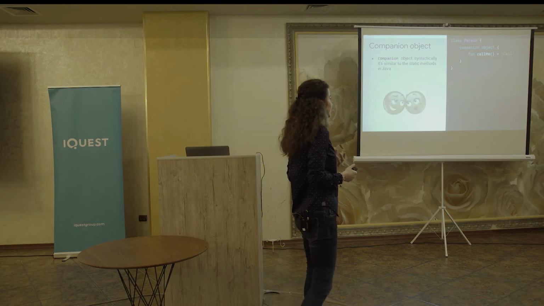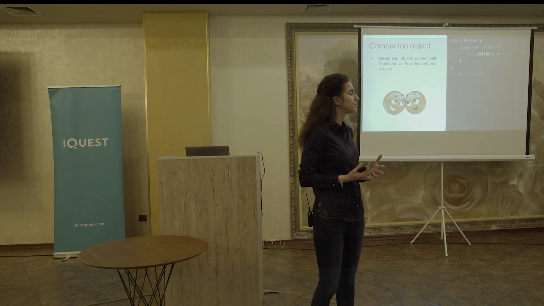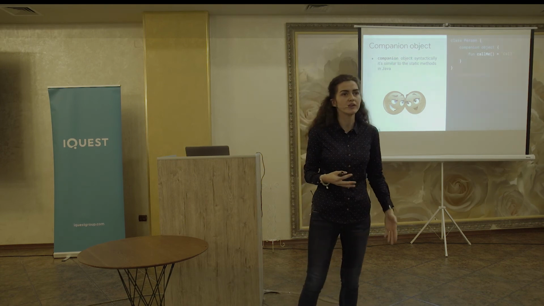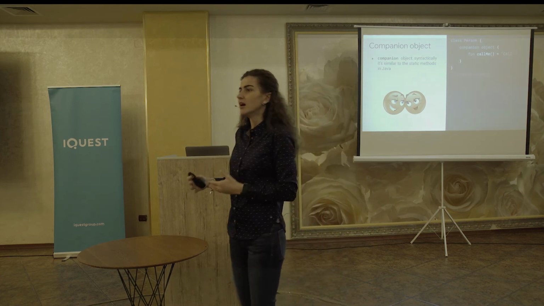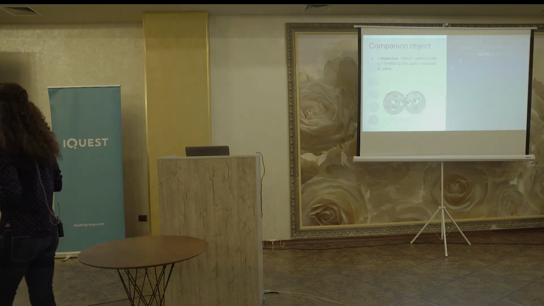Companion object. A companion object is similar to the static implementation from Java. And in this case, in order to call it, we just use the name of the class and the name of the function. So in our situation, Person.callMe.